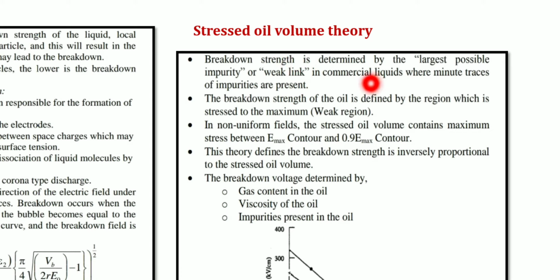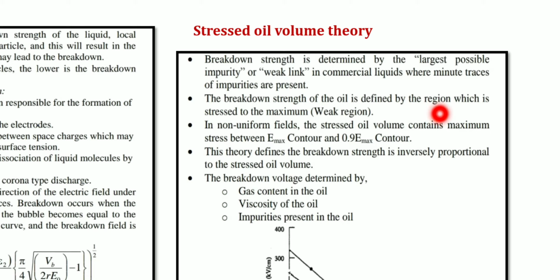Suppose in a commercial liquid minute traces of impurities are present; the breakdown strength of the oil is determined by considering the largest possible impurity, also called the weak link. Now, the breakdown strength of the oil is defined by a region. To define it, first identify where the impurity is. If you consider transformer oil, it is there.